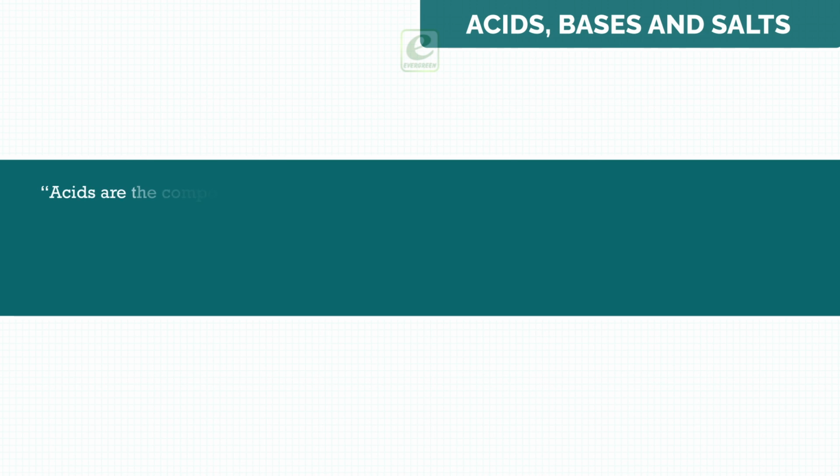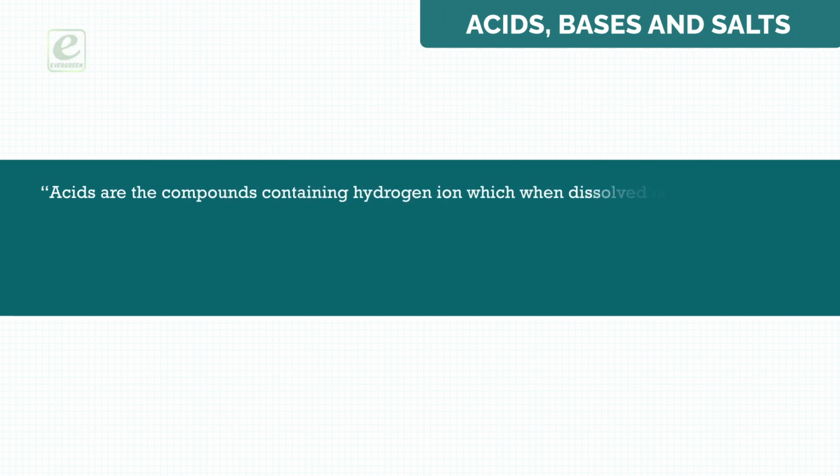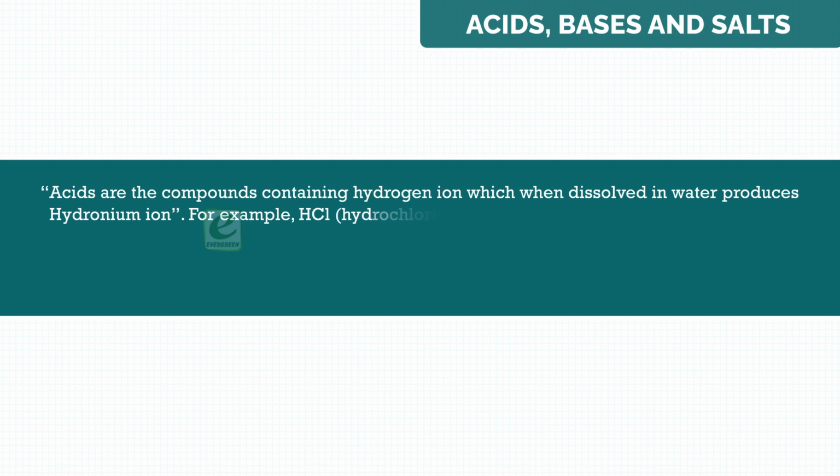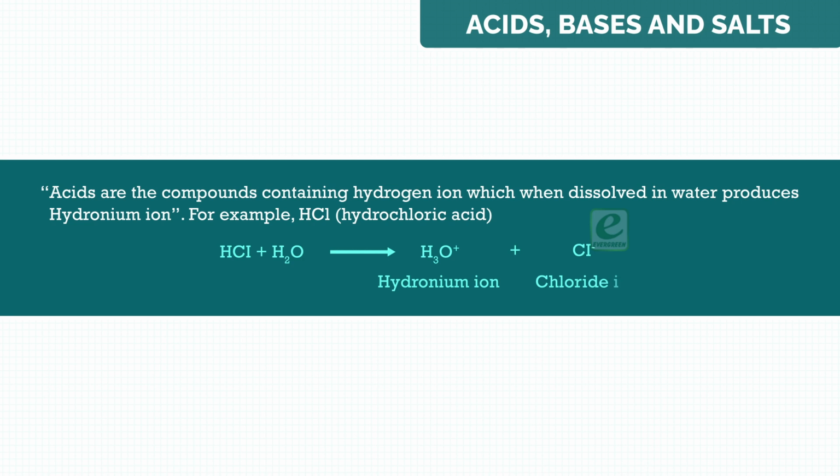Acids are the compounds containing hydrogen ion, which when dissolved in water produces hydronium ion. For example, hydrochloric acid or HCl. Hydrochloric acid reacts with water to form hydronium ion and chloride ion.